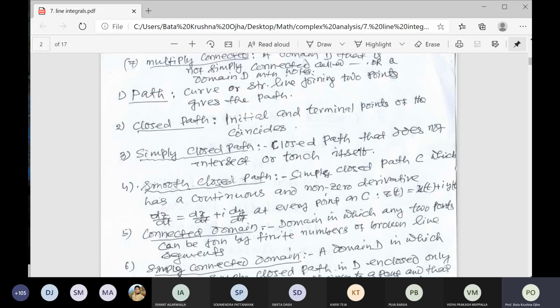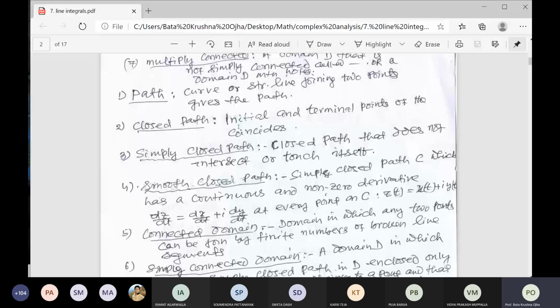But 8 is not a simply closed path, because the path of the curve intersects at a point, right? That is not a simply closed path. What is an example? Circle is a simply closed path. Rectangle, square, all are closed paths because the boundary of the curve does not touch or intersect.